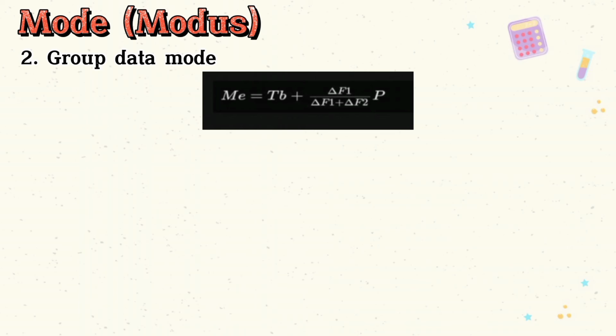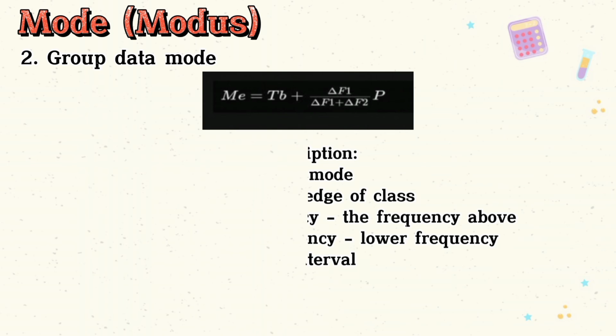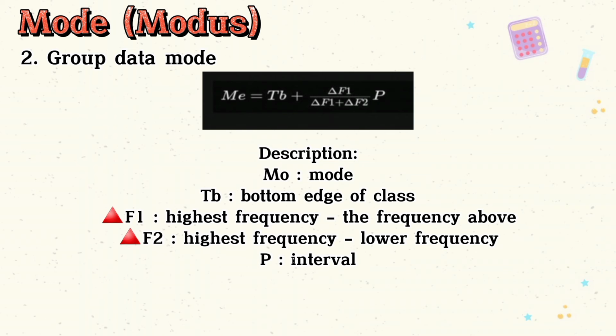The second, group data mode. The formula is mode equals TB plus difference F1 over difference F1 plus difference F2 times P. Description, Mo is mode, TB is bottom edge of class, difference F1 is highest frequency minus the frequency above, then difference F2 is highest frequency minus the lower frequency, and P is interval.